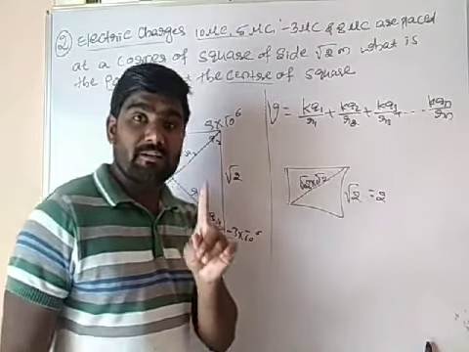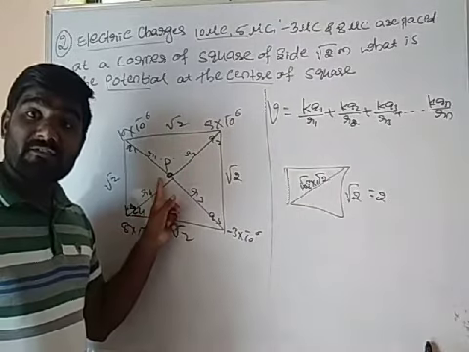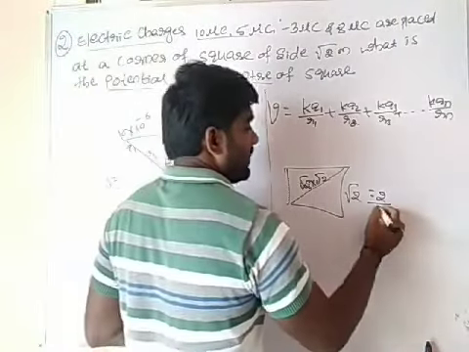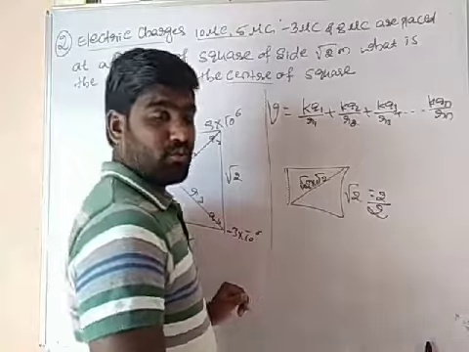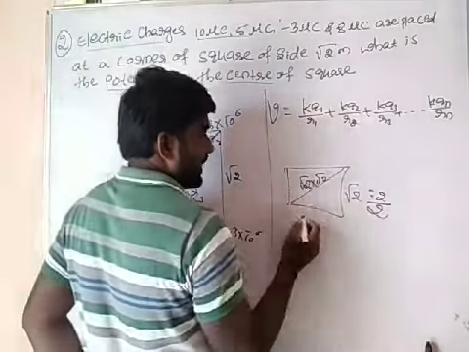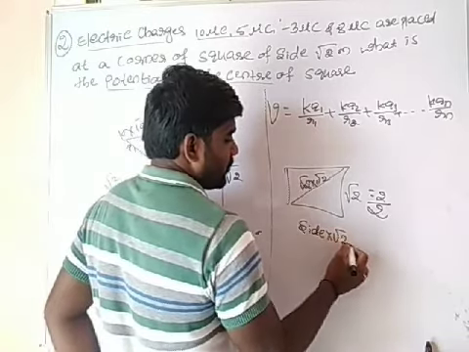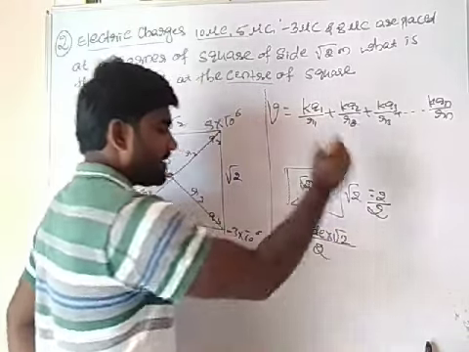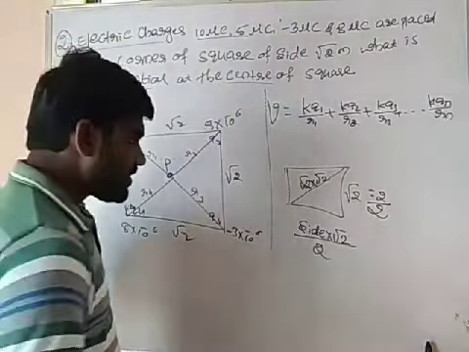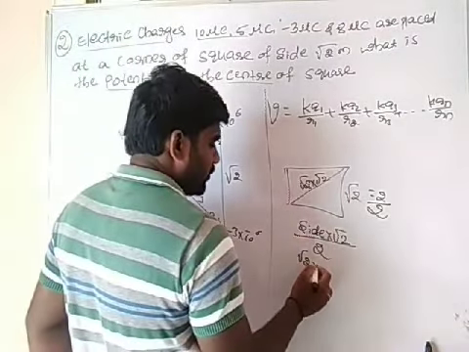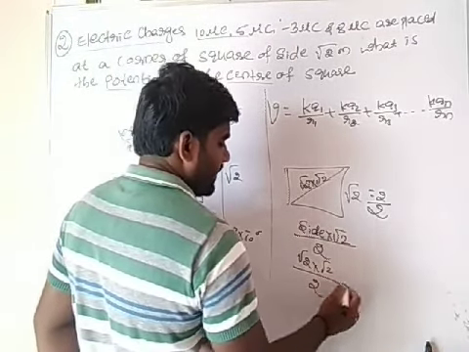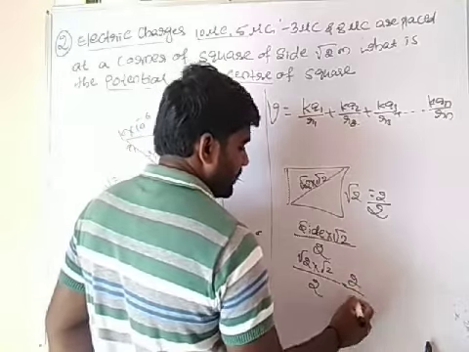Pure one diagonal. But I want to calculate what? Half of the diagonal. Half of the diagonal means divided by 2. Means half of the diagonal if I want, means side into root 2. Half of the diagonal means it will be divided by 2. So side will be root 2 into root 2 divided by 2. Root 2 into root 2, it will be 2 divided by 2.